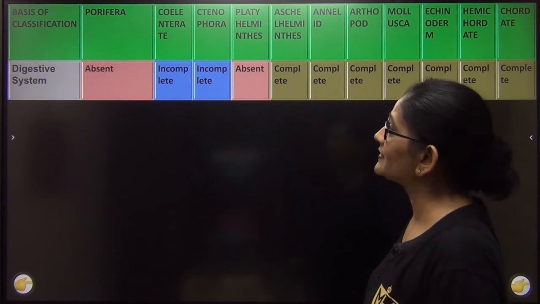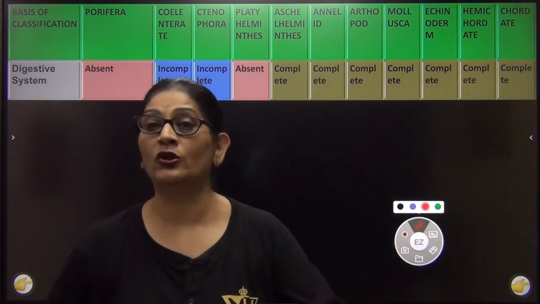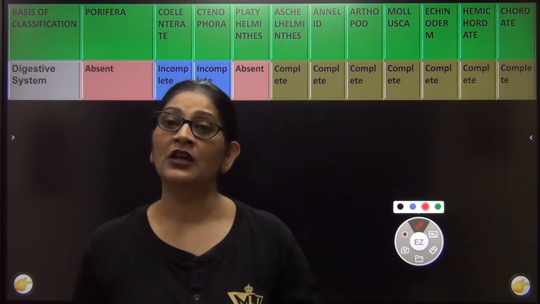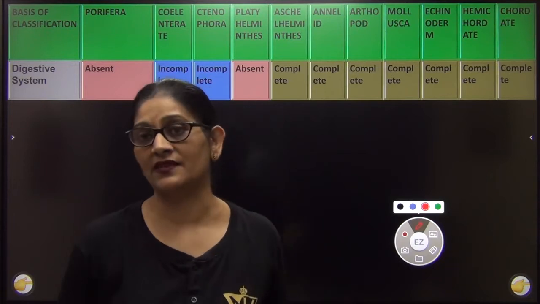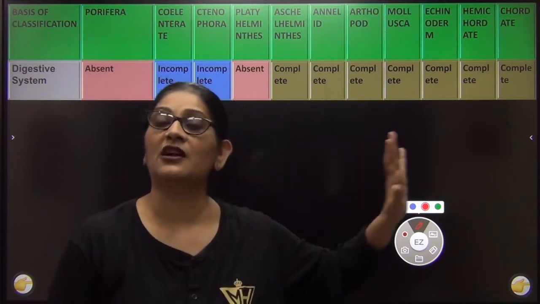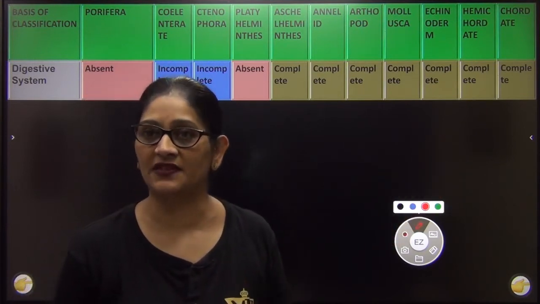The third one is now, from here we will start the systems. I told you about the organ system level of development. So now I am going to give you an account of the various systems, being digestive system, circulatory system. I will give a comparative account of the entire thing. So let me start now first with the digestive system.